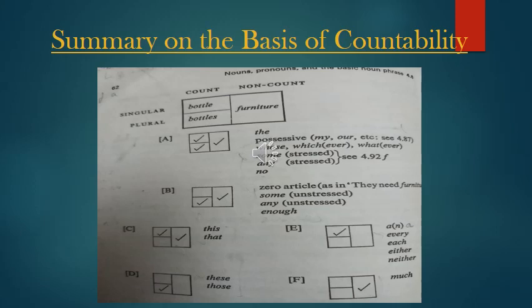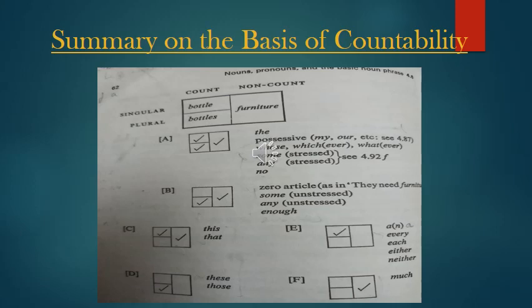And next to it are written certain determiners like the, possessive, whose, which, some, any, no. These can be used before all types of noun, that means singular, plural, and uncountable. Next is B. It refers to plural countable and uncountable, like zero article, no article, definite or indefinite, they need furniture.